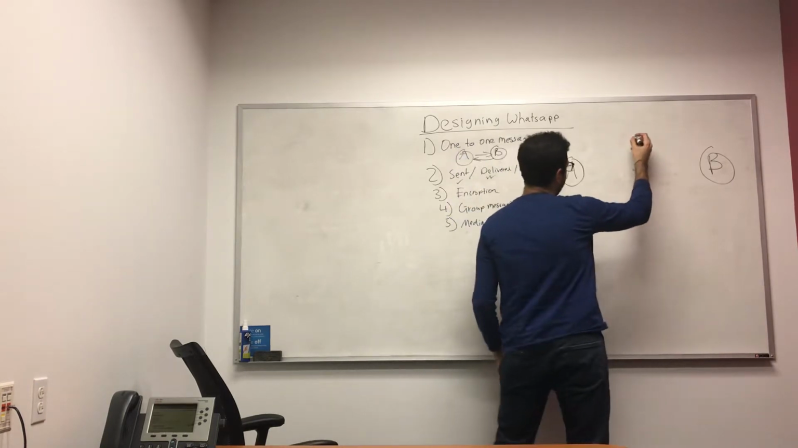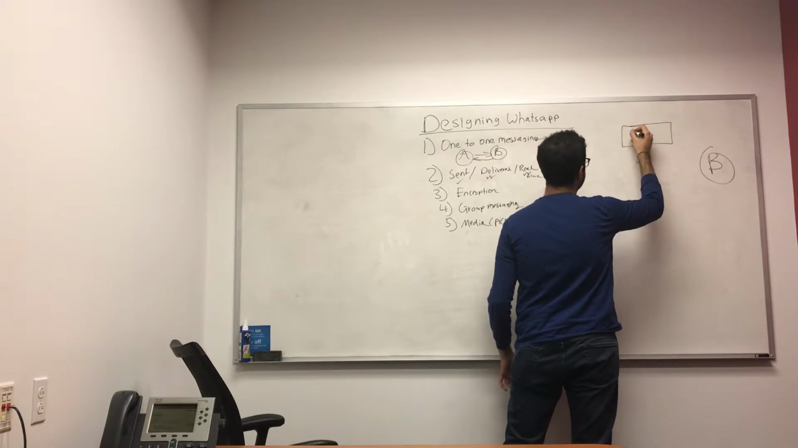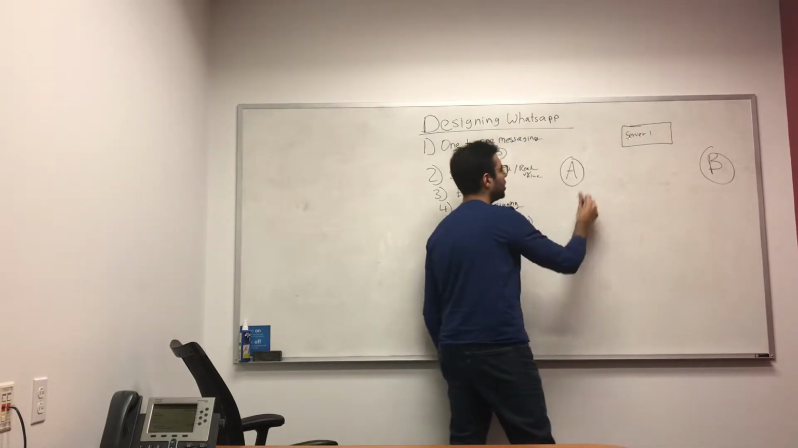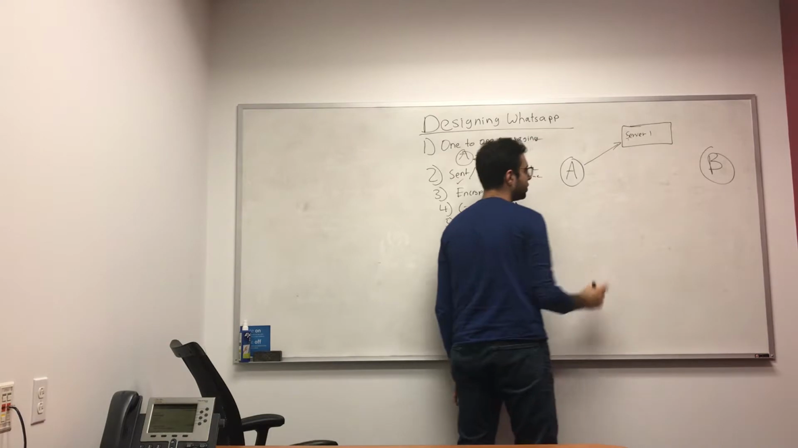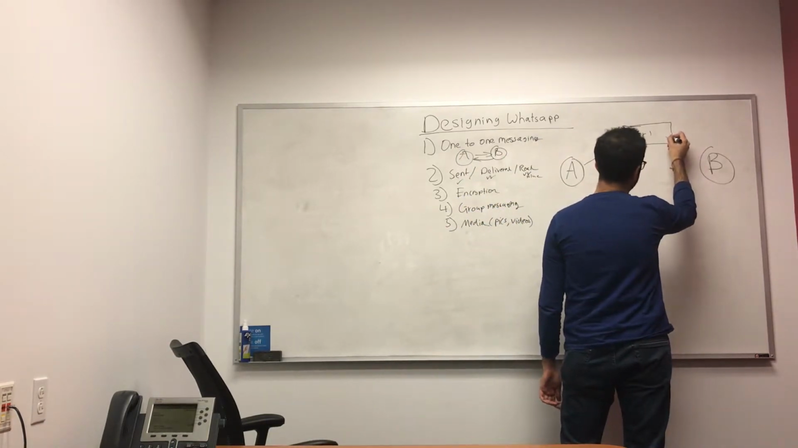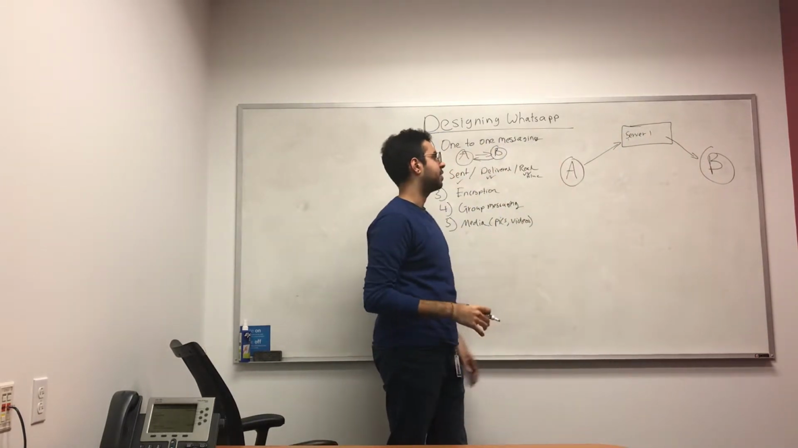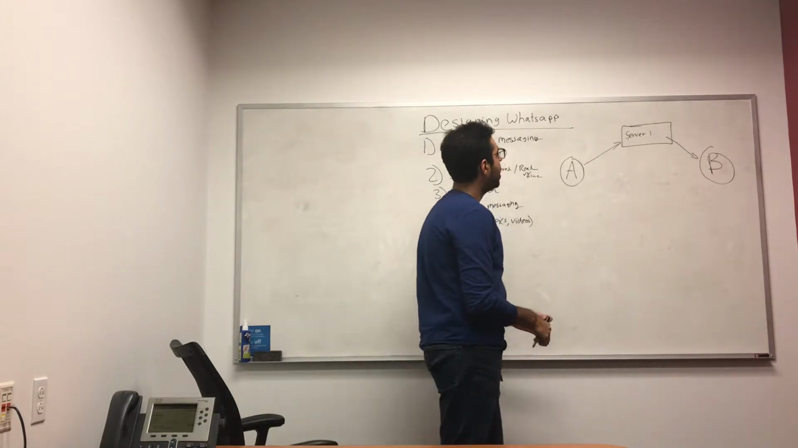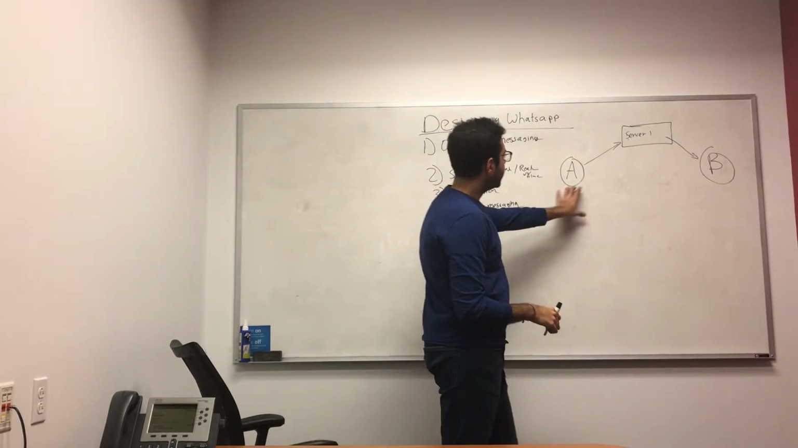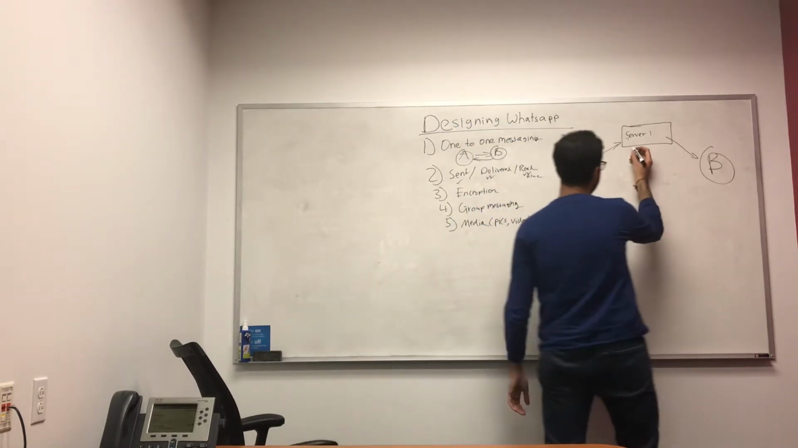One way we can think about this problem is saying that we have servers in the middle. So let's say this is server 1. User A will send a message to server 1. Server 1 will then send the message to user B, and that's a simple way of thinking about this problem. So when user A sends a message to server 1, what we can do is have a queuing system.